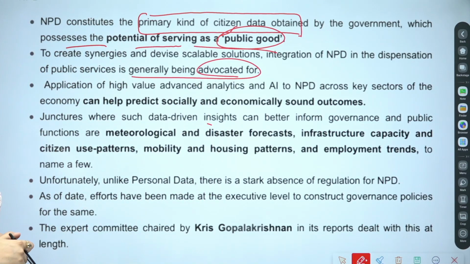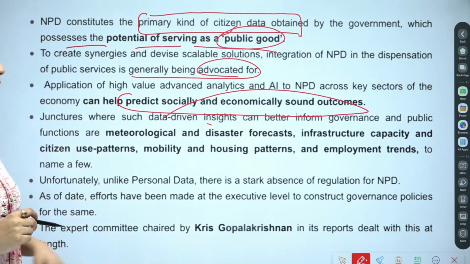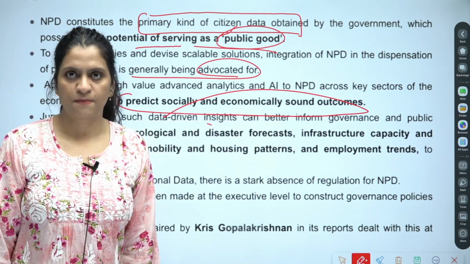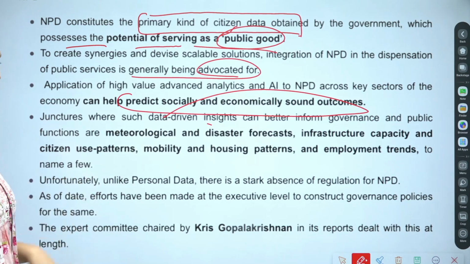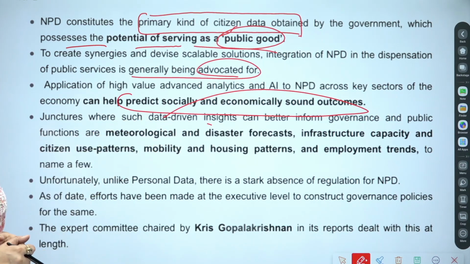Application of high-value advanced analytics and AI to NPD across key sectors of the economy can help predict socially and economically sound outcomes, so using NPD can bring better predictability. Junctures where data-driven insights can better inform governance and public functions are meteorological and disaster forecasting, infrastructure capacity, citizens' use patterns, mobility and housing patterns, and employment trends, to name a few.